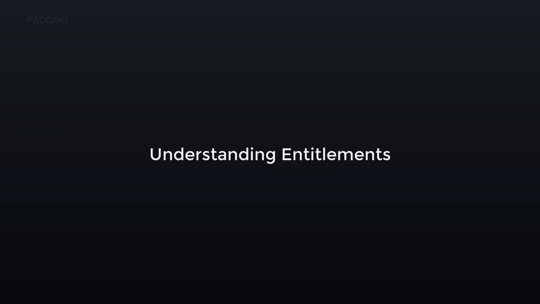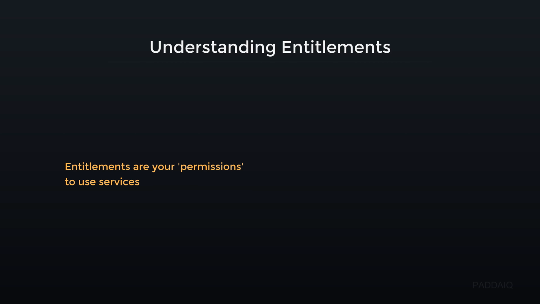Understanding entitlements in SAP Business Technology Platform. Entitlements are your permissions to use services. Think of them as your access pass to specific SAP BTP capabilities, not the actual resources. For instance, an entitlement to SAP HANA Cloud allows you to provision a database, but doesn't create it automatically. This ensures you only use what you are authorized for.